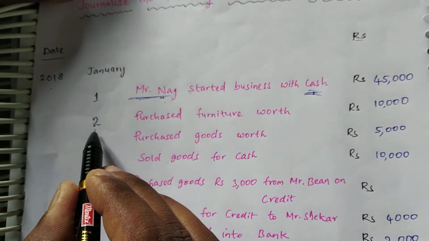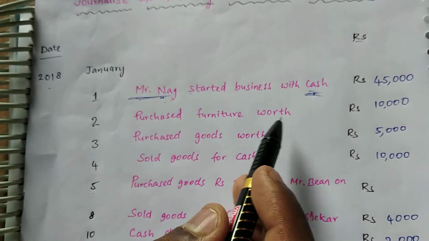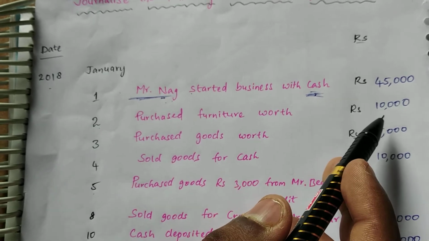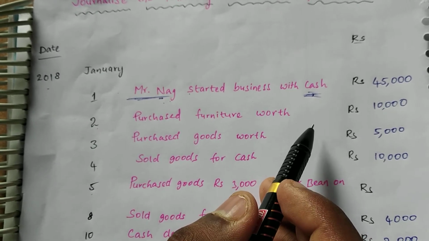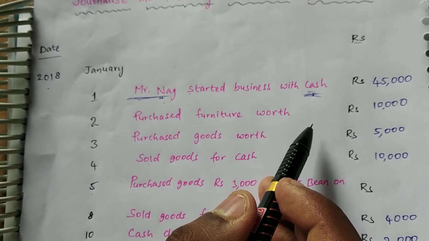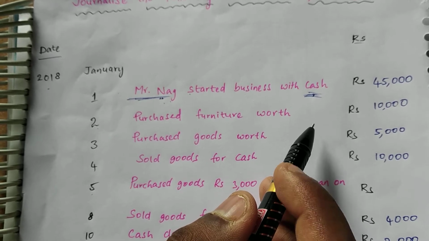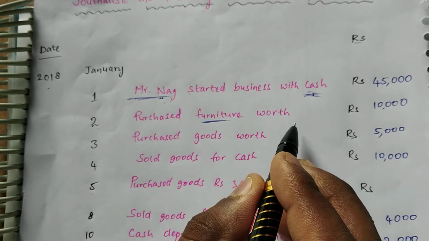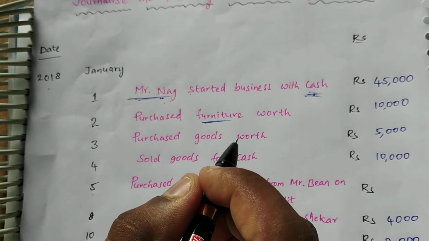45,000. And next, on January 2, purchased furniture worth rupees 10,000. So we have to identify the two accounts over here. One is the cash account, another one is the furniture account. Both accounts are real accounts.